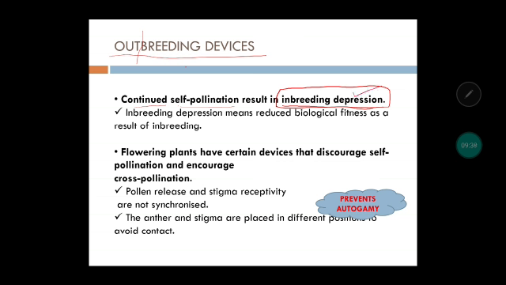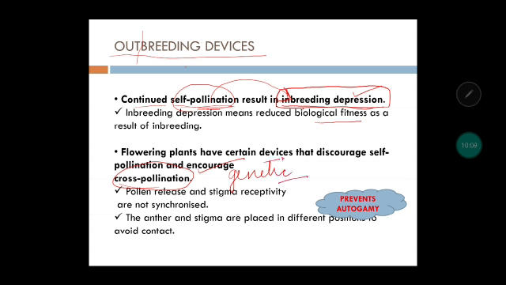Depression here refers to lack of biological fitness, and inbreeding refers to only self-pollination happening, no chances of genetic variations. Okay, so that is why the plants have devised some outbreeding devices. Means the flowering plants have certain devices which are going to discourage self-pollination, and it will encourage cross-pollination for genetic variations.